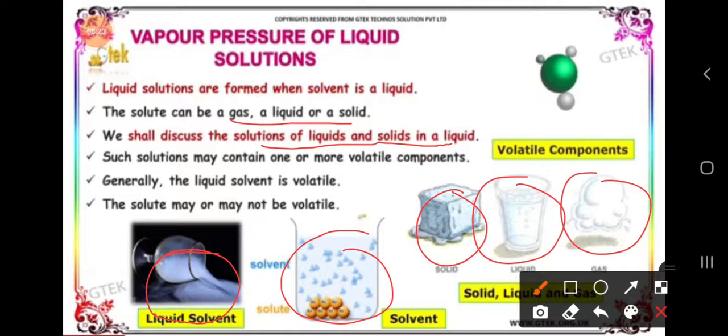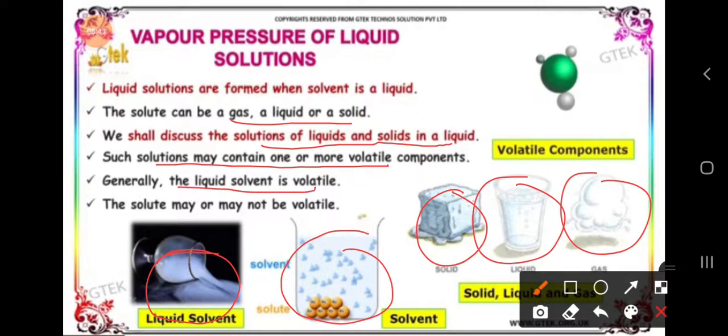If the solution contains one or more volatile compounds, volatile means it can evaporate easily. The solvent is compulsorily a liquid, a volatile compound which can evaporate easily.